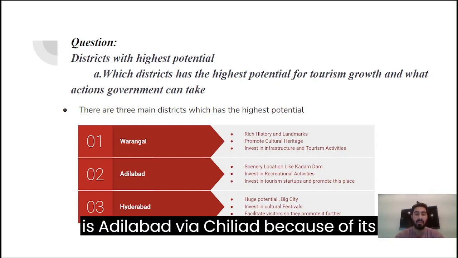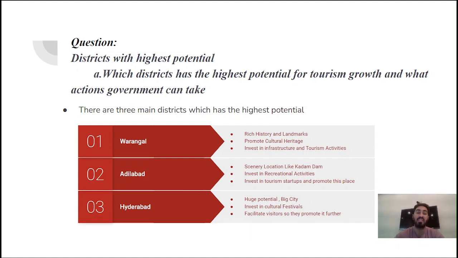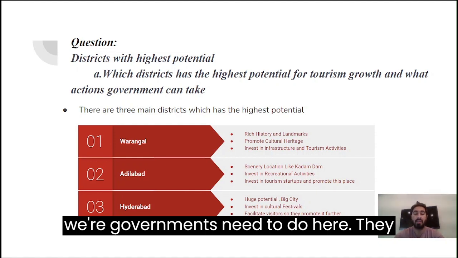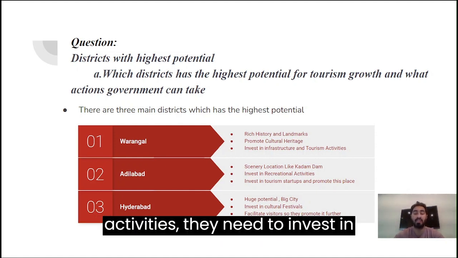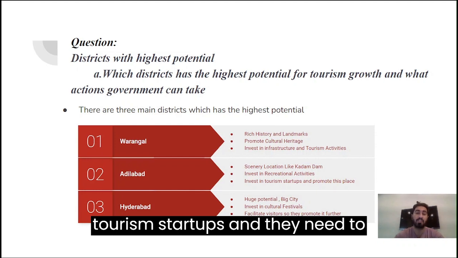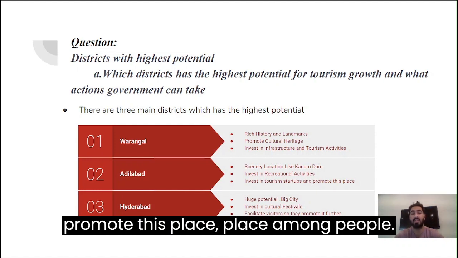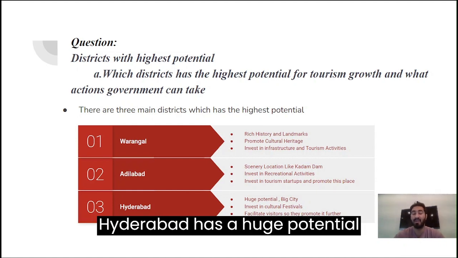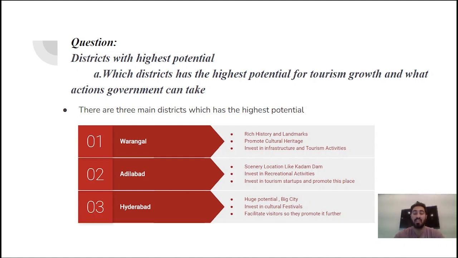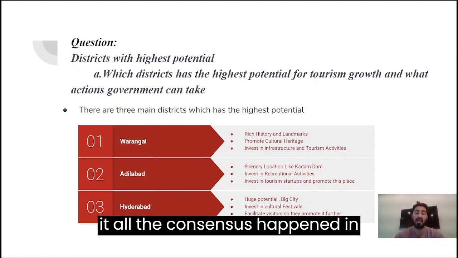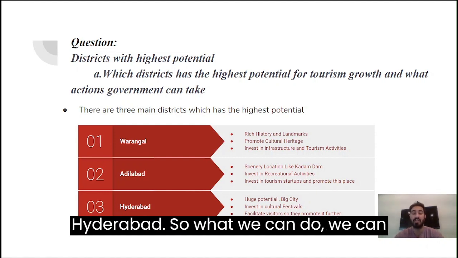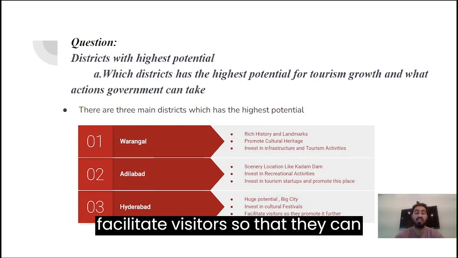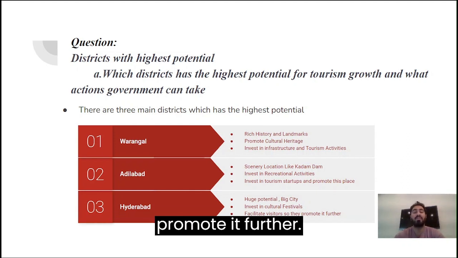The second one is Adilabad. Why Adilabad? Because of its scenic locations like Kadam Dam. What does the government need to do here? They need to invest in recreational activities, they need to invest in tourism startups, and they need to promote this place among people. And the third one is, as all of you know, Hyderabad has huge potential and it is a big city. People know about it. All the conferences happen in Hyderabad. So what we can do is promote cultural festivals, and facilitate visitors so that they can promote it further.